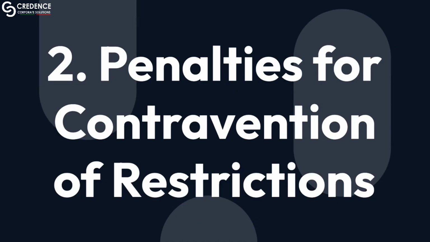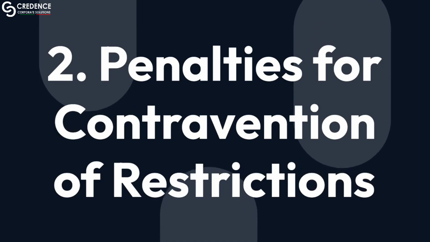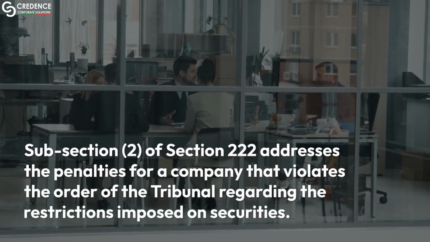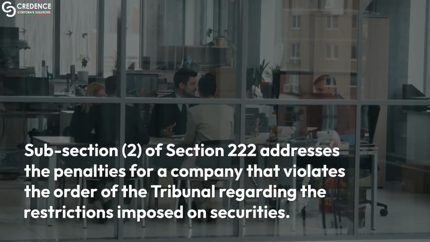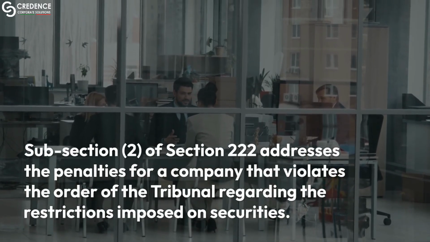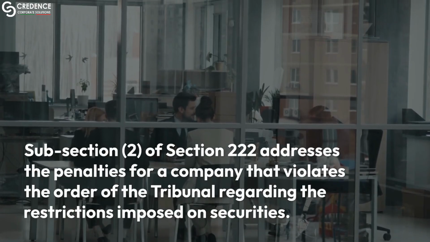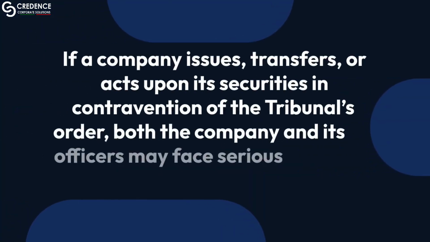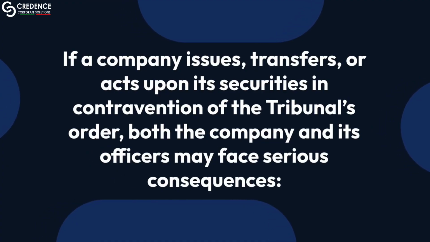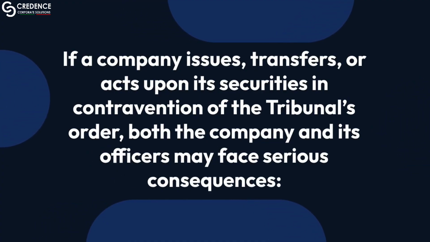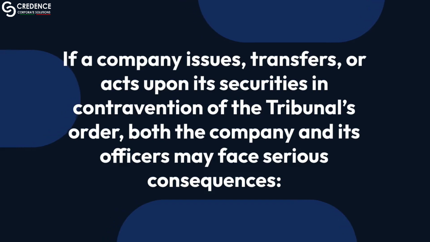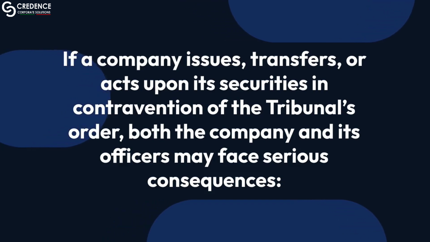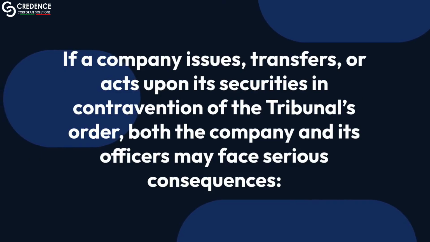2. Penalties for contravention of restrictions. Subsection 2 of Section 222 addresses the penalties for a company that violates the order of the tribunal regarding the restrictions imposed on securities. If a company issues, transfers, or acts upon its securities in contravention of the tribunal's order, both the company and its officers may face serious consequences.